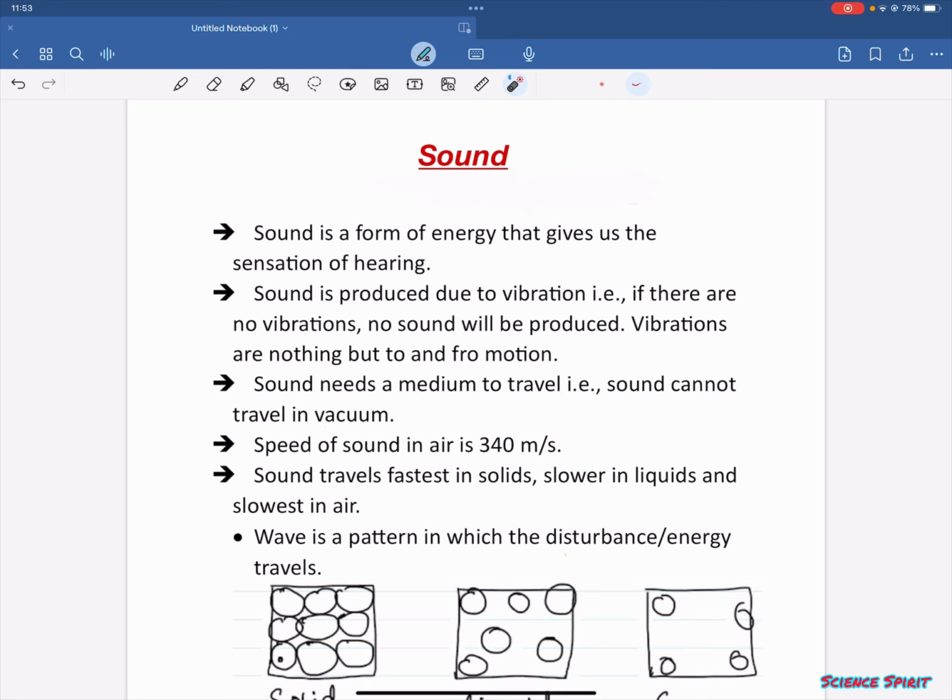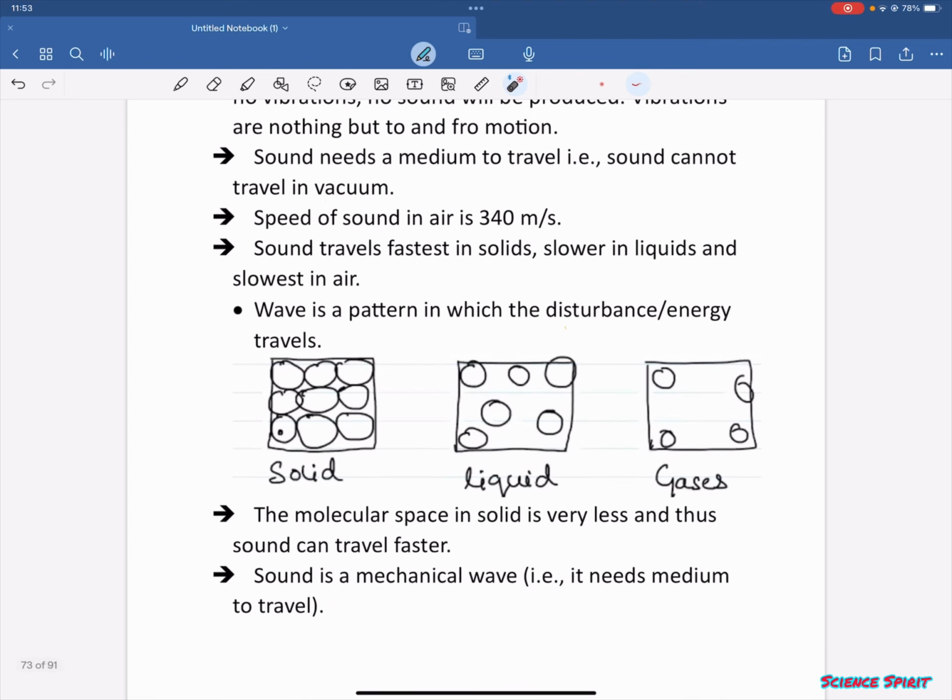Sound travels fastest in solids, slower in liquids, and slowest in air, because the particles are tightly packed in solids, less tightly packed in liquids, and they freely roam in air, that is gases. Wave is a pattern in which the disturbance or energy travels. The sound travels in the form of waves.